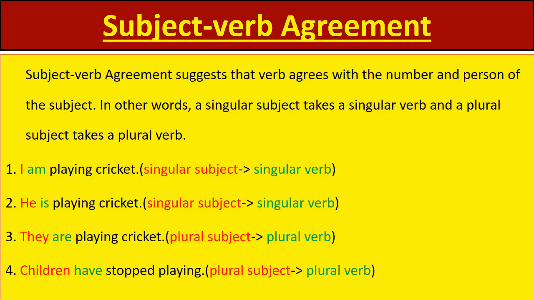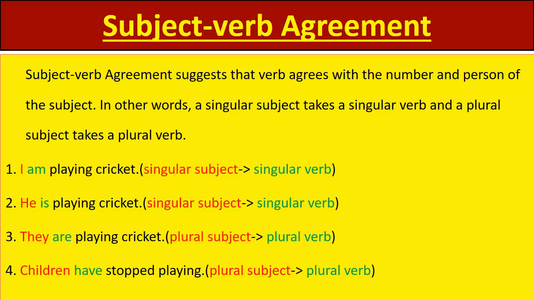I am playing cricket. Here our subject is I. I is a singular subject. That is why we have provided a singular verb, that is am. He is playing cricket. So here our subject is he, which is a singular subject. That is why the verb provided is.